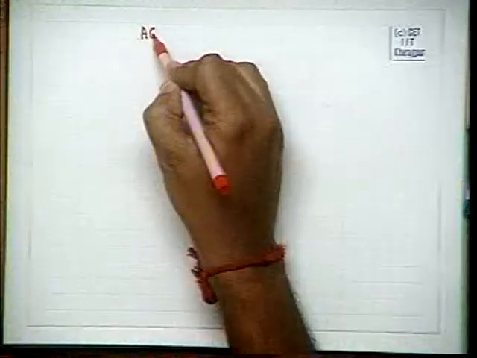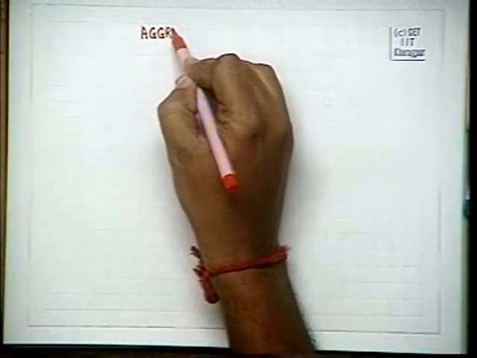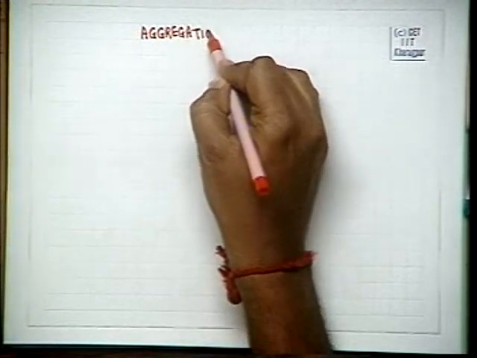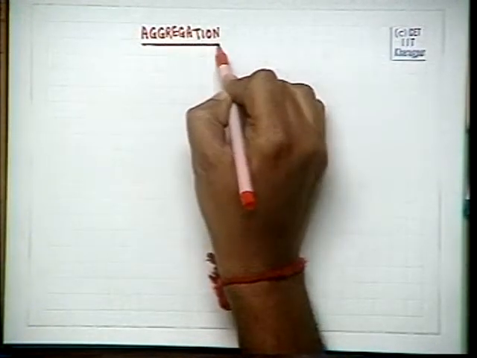We come to the next issue, and that is one of aggregation. Let us consider the following example.